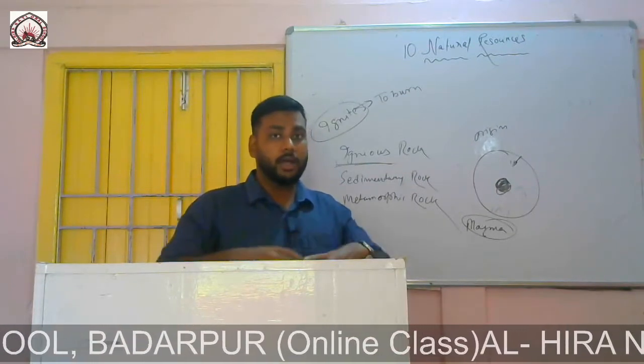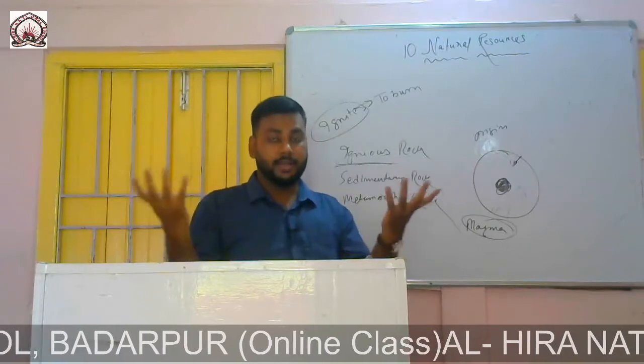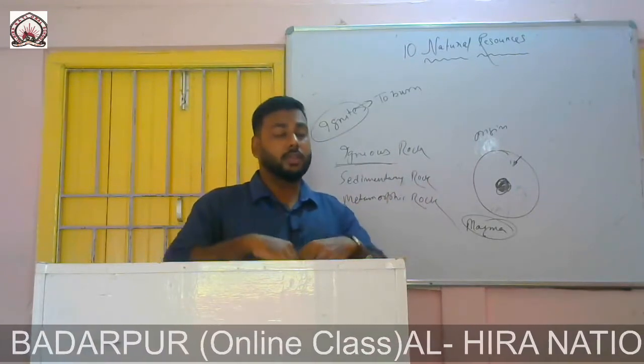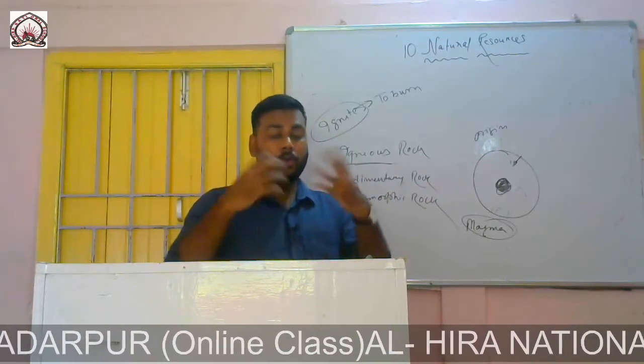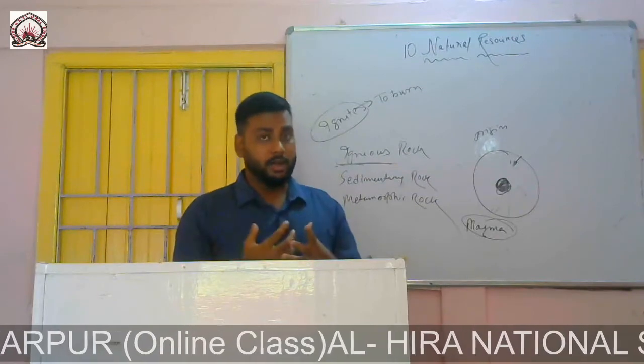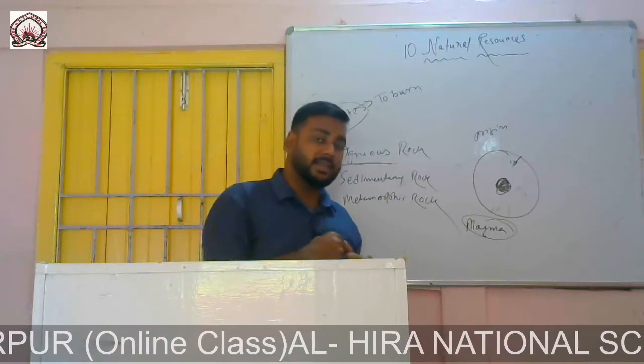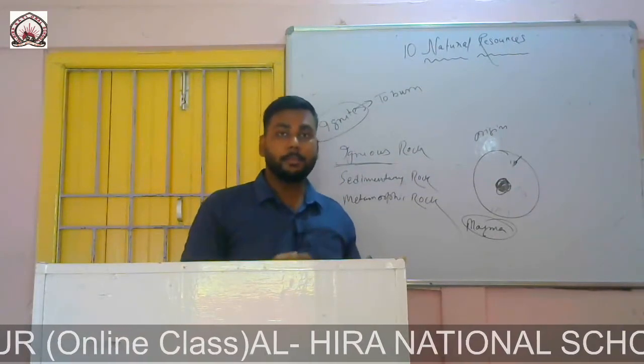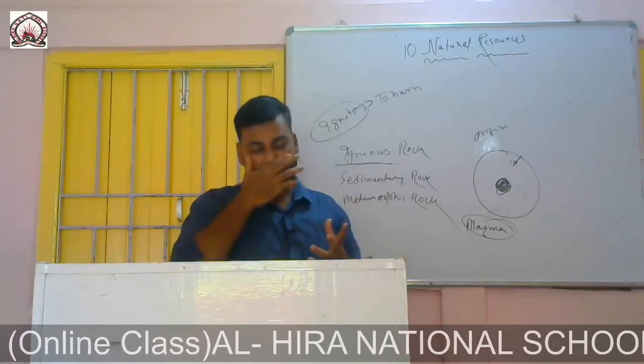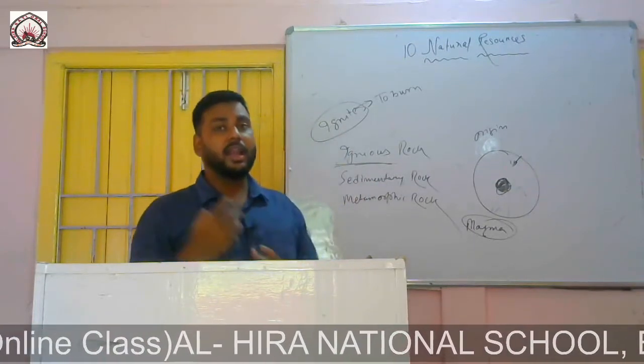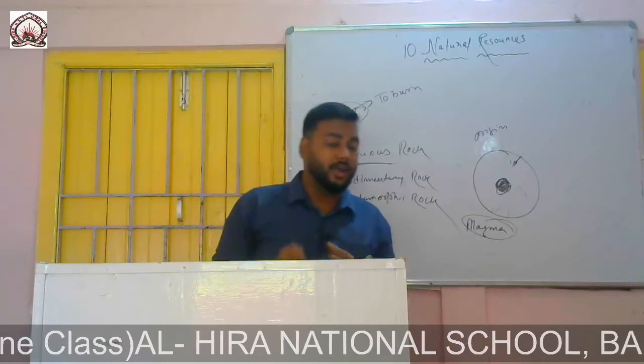If you see a volcano, the lava erupts, right? There is an eruption of liquid lava. This lava, when it is inside the earth, is known as magma, and when it erupts it is known as lava. This lava contains a lot of molten rocks and minerals.